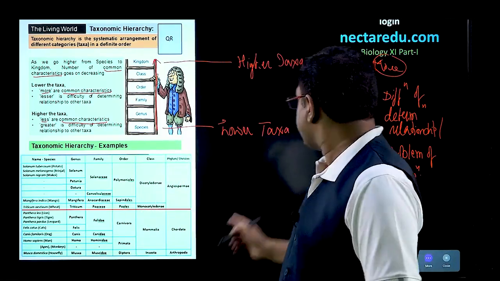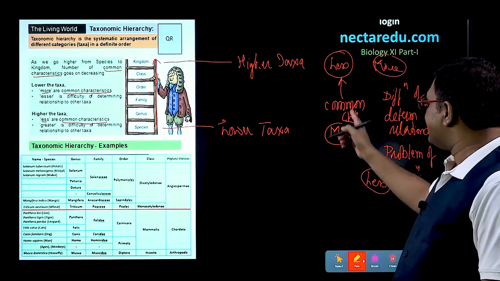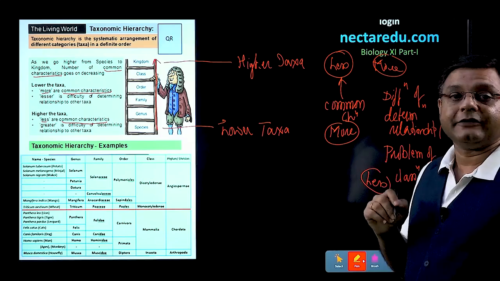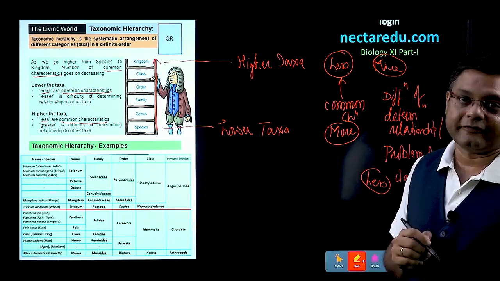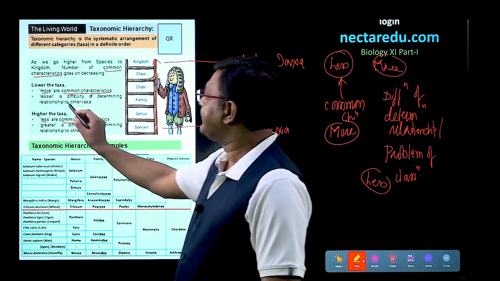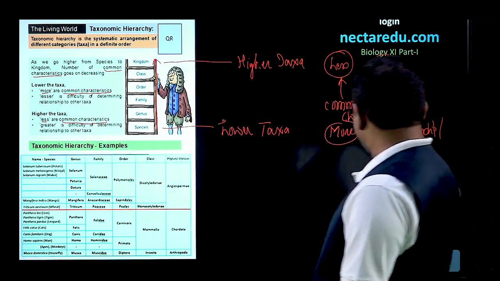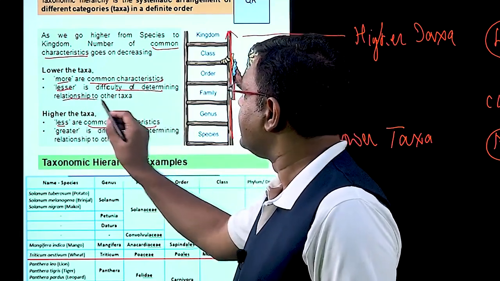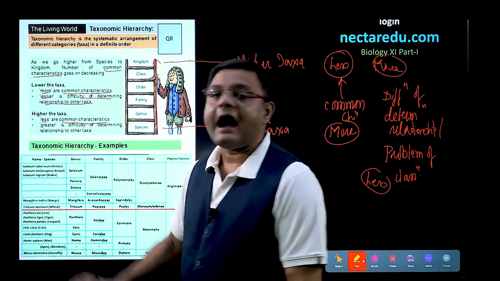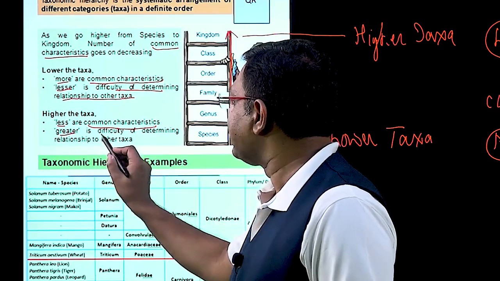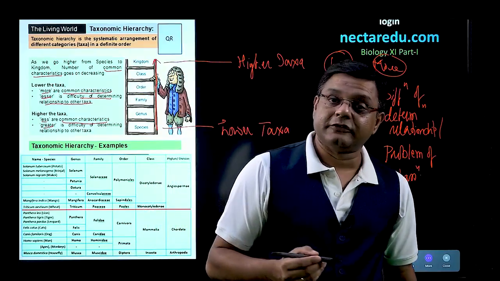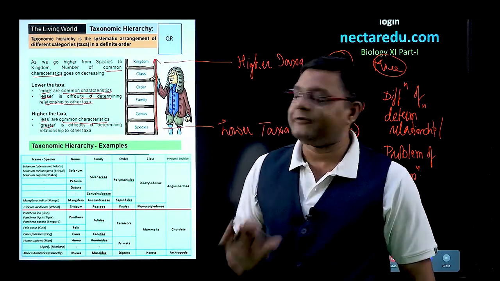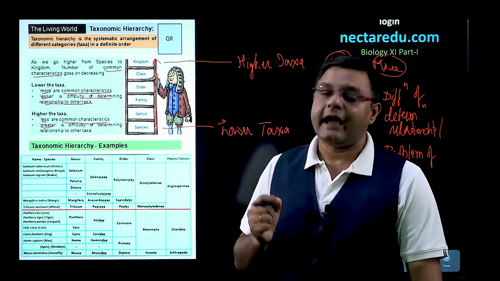So, if we compare these two things, that is the common characteristics and the difficulty of determining relationship, it is just the reverse order which is followed. So, that is how we can say that lower the taxa, what will happen? Lesser will be the difficulty of determining relationship to other taxa, and if higher is the taxa, then greater will be the difficulty of determining relationship or the problem of classification. So, these two things we need to identify when we talk about taxonomic hierarchy.